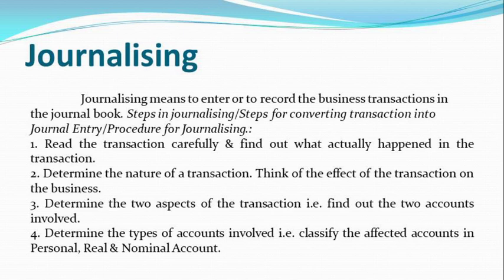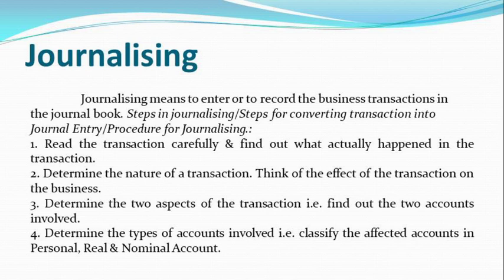First we follow this step: read the financial transaction carefully and find out what actually happened in this transaction. Second, determine the nature of the transaction and think of the effect of the transaction on the business.